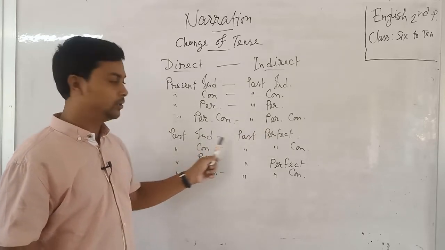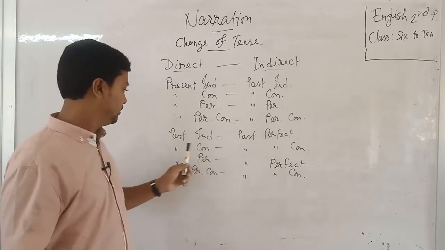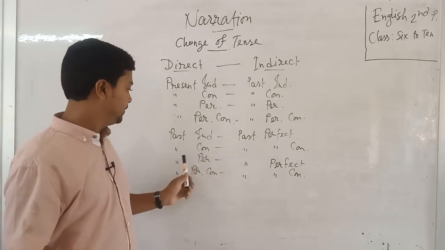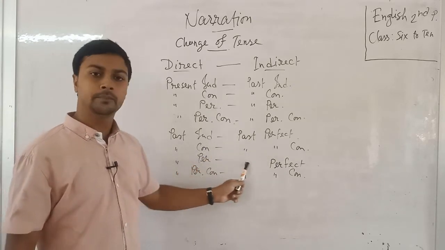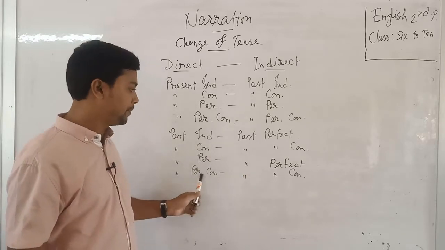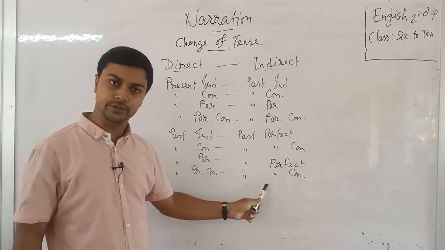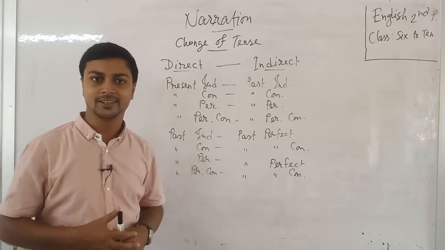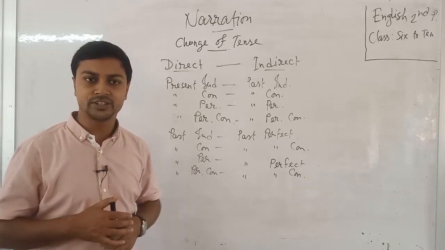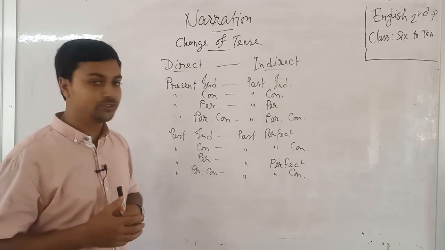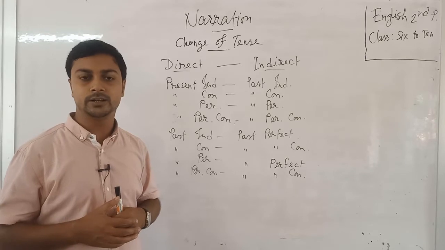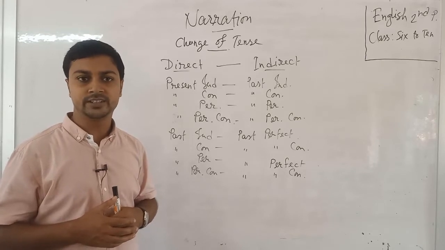Past indefinite, past perfect. Past continuous, past perfect continuous. Past perfect, past perfect. Past perfect continuous, past perfect continuous. There is no change when we use these tenses. Hopefully you can understand, or you got it so easily, the sense of tense when we turn the direct sentence into indirect.